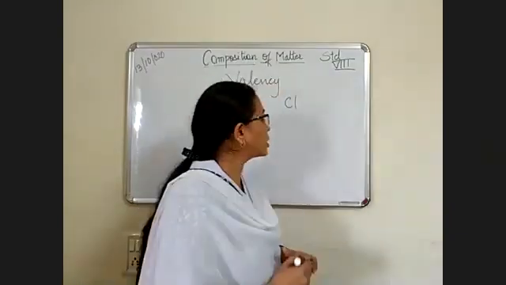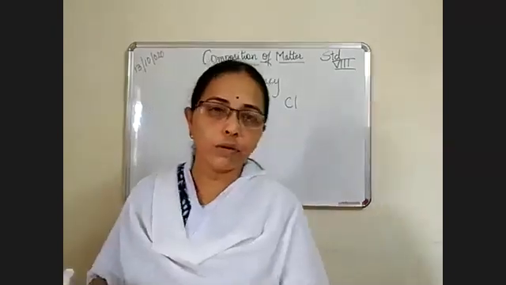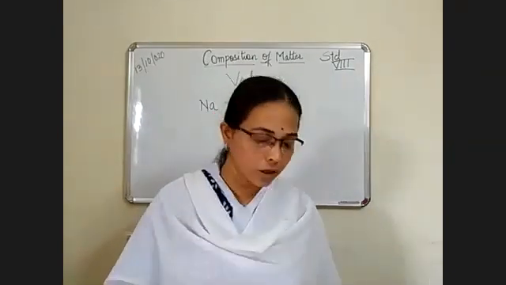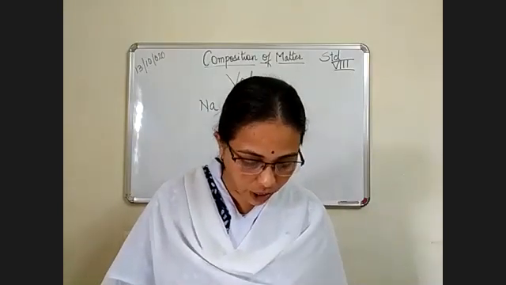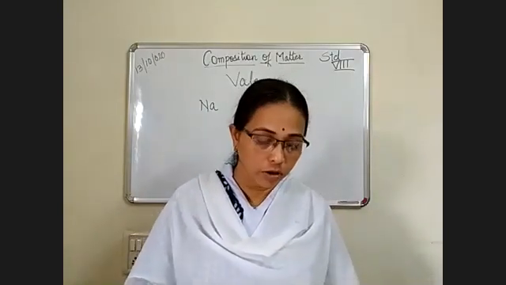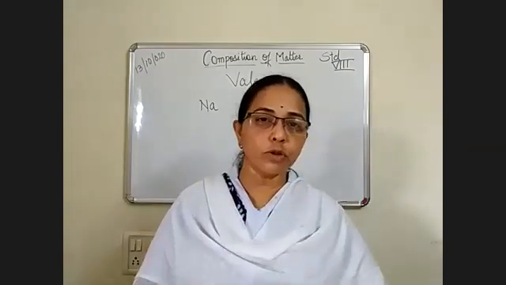So here, we are talking about valency now. Sodium and chlorine. I think in the last chapter you studied atoms and molecules and the outermost orbit.